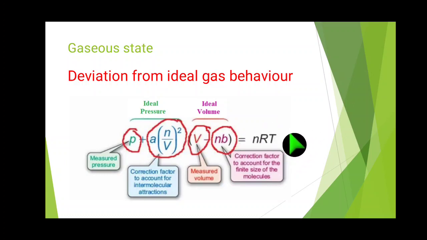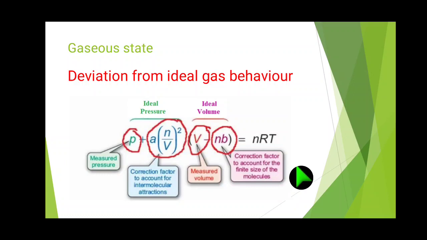This formula is for real gas, meaning non-ideal gas. This equation is taken from the ideal gas equation. Here P is the measured pressure, V is the measured volume, and an²/V² is the correction factor to account for intermolecular attraction. Then nb is the correction factor to account for the finite size of molecules.